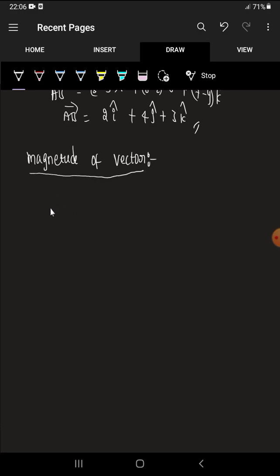So the magnitude of a vector, first in the graphical method. What is the graphical method? If the initial point is A and the final point is B, then the length of the chord between A and B is nothing but, so this is AB bar, the vector AB bar representation, this is the graphical method.